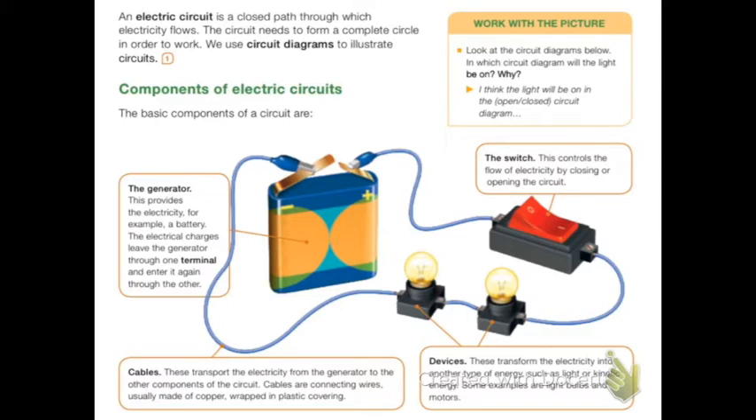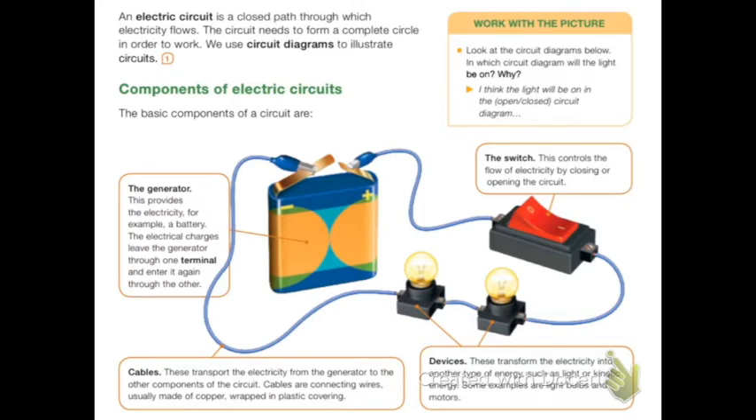Now, components of electric circuits. The basic components of a circuit are the generator. This provides the electricity, for example, a battery. The electrical charges leave the generator through one terminal and enter it again through the other. The switch. This controls the flow of electricity by closing or opening the circuit.